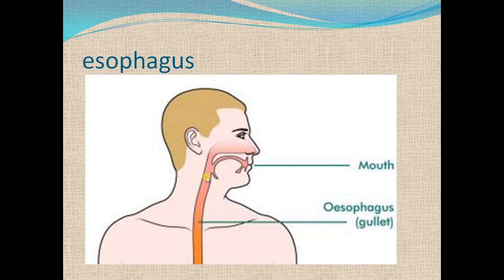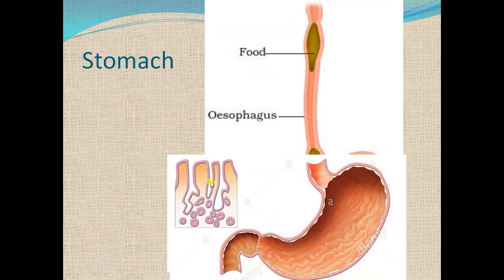Esophagus is a tube-like portion where there is no digestion, but it transfers the food from the pharynx to the stomach. This is the stomach. Inside the stomach there are glands. This is the enlarged part of these glands, and these glands are present on the wall of the stomach. The name of these glands is gastric glands.